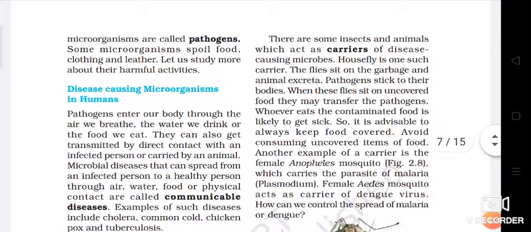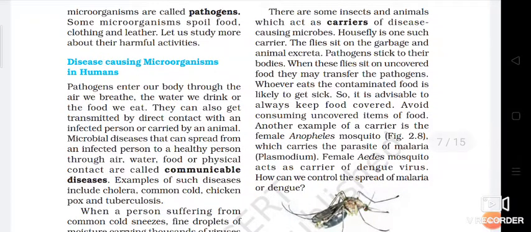This is about disease-causing microorganisms in humans. Pathogens enter our body through the air we breathe, the water we drink or the food we eat. Only three things are there. You can observe that during the monsoon season many kinds of diseases occur, because this is the favorable condition for all kinds of microorganisms and fungi.